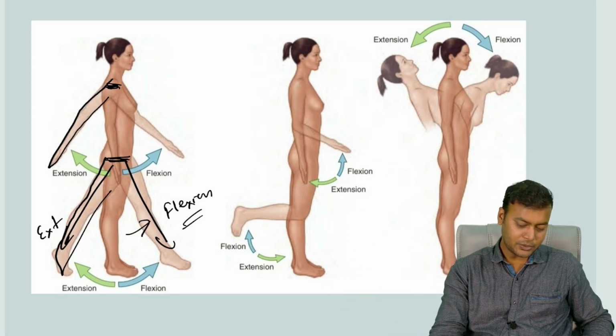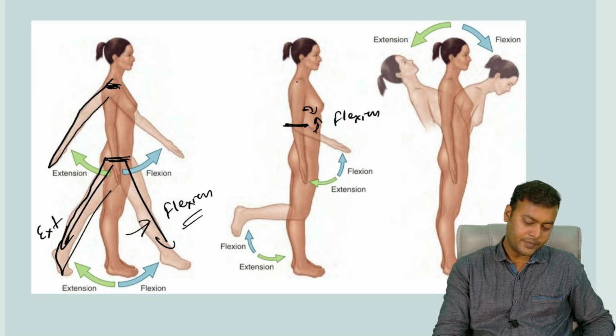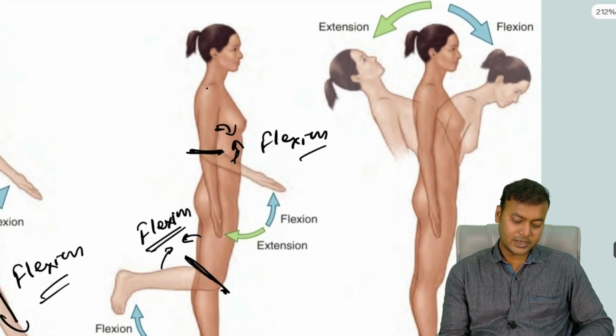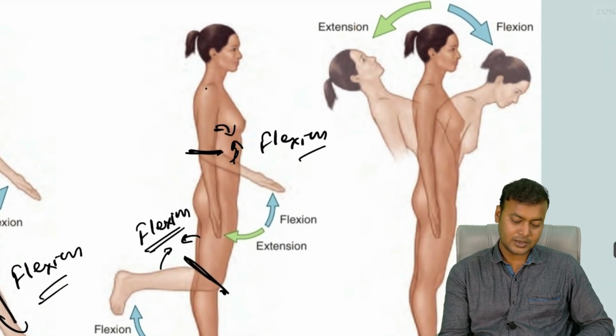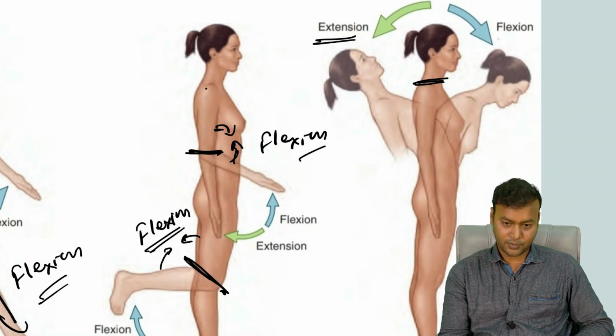See, in this image you can see the elbow joint. At the elbow joint, these two surfaces are moving towards each other. So this is the flexion. At the knee joint, these two surfaces are moving towards each other. So this is the flexion. And the opposite is extension. The same flexion and extension at the neck. So when you are moving your head back, this is the extension of your neck, whereas when you are moving it forwards or bending down, it is the flexion.